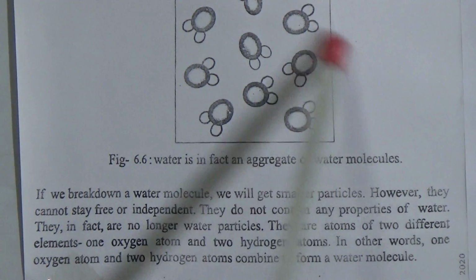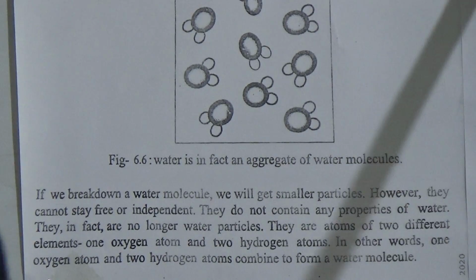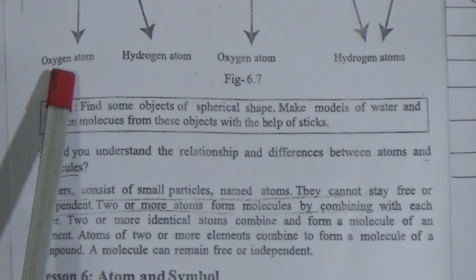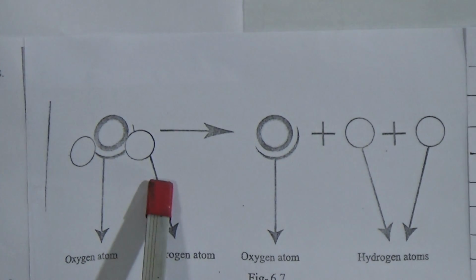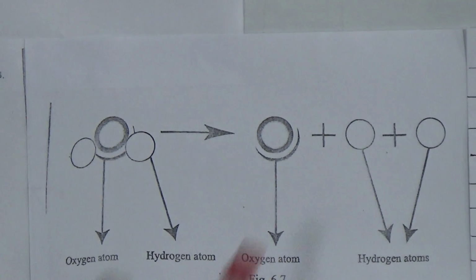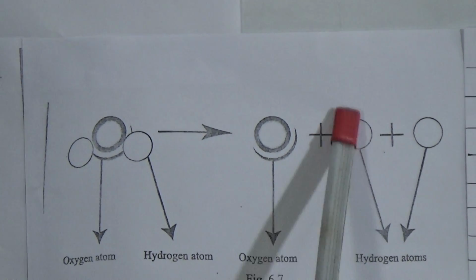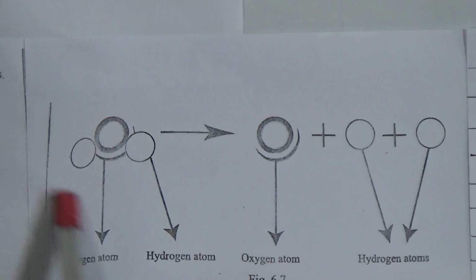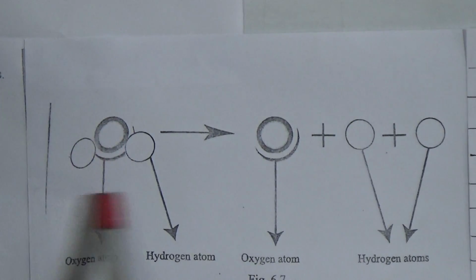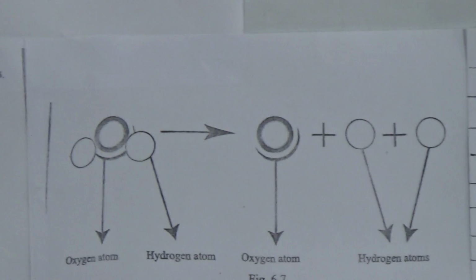You can see here is the water molecule, and here is another figure, the oxygen atom. This is the oxygen atom, and here are two hydrogen atoms. If we break the molecule, we will get an oxygen atom and two hydrogen atoms, and if they combine, they will make a water molecule.